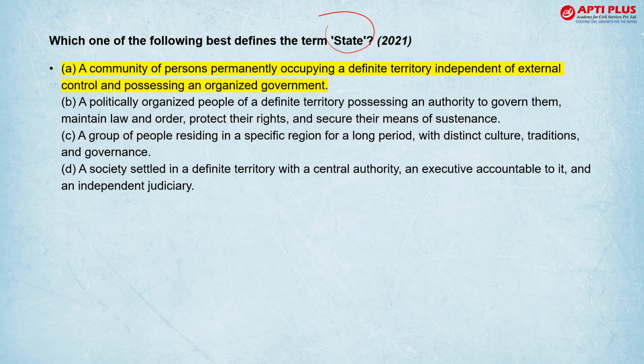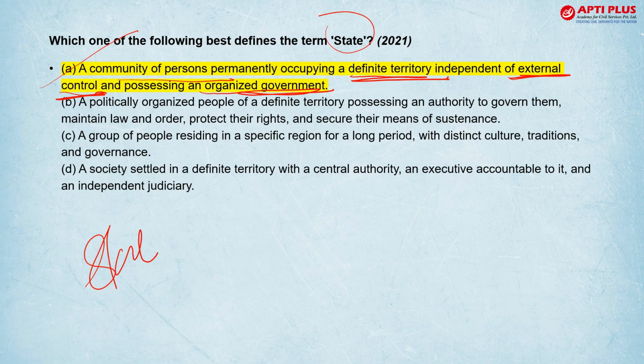Then the term best defines state. See, जो state, constitution, law, ये repeated themes हैं. These are asked again and again. State क्या होता है? It is a community of persons permanently occupying a territory, independent of external control, possessing an organized government.